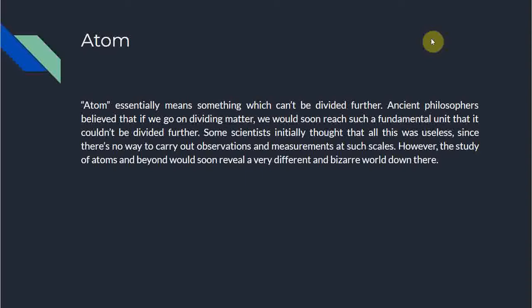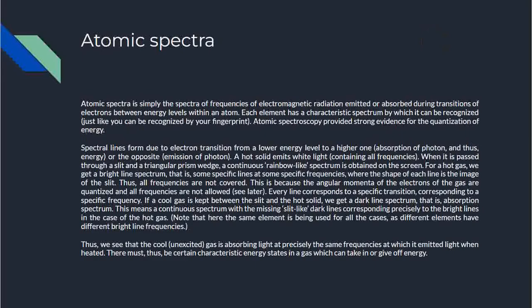So we should broaden the scope of science. However, the study of atoms and beyond would soon reveal a very different and bizarre world down there. Atomic spectra. Atomic spectra is simply the spectra of frequencies of electromagnetic radiation or light emitted or absorbed during transitions of electrons between energy levels within an atom.